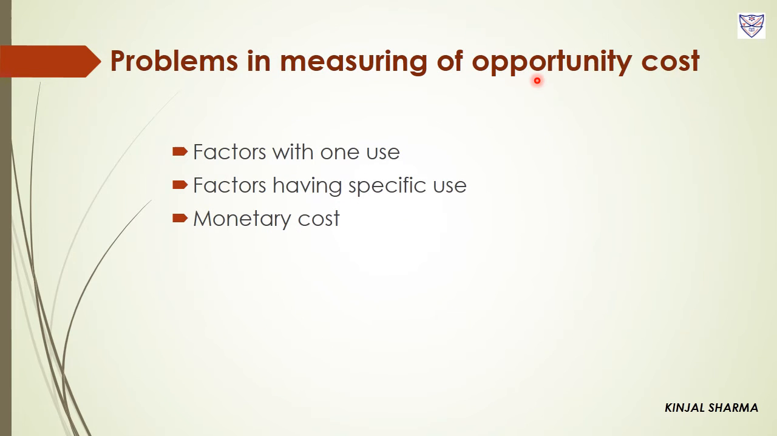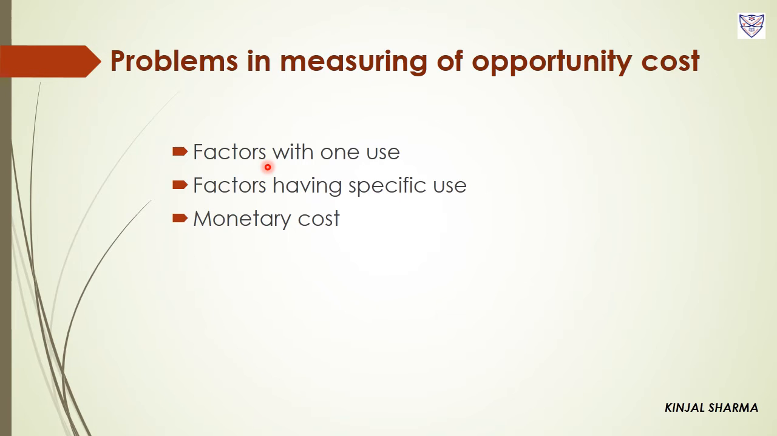Problems in measuring opportunity cost. Now what problems do we face in measuring opportunity cost? There are three: factors with one use, factors having specific use, and monetary cost. First of all, factors with one use. Suppose any factor of production has only one use, then its opportunity cost cannot be decided.